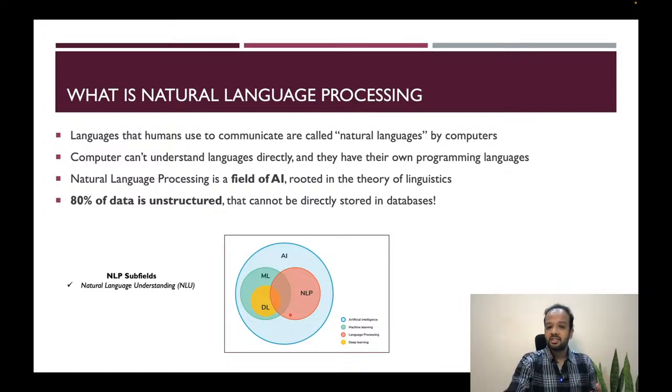Like we saw in the previous slide, we talked about ChatGPT. That is the field of natural language generation. It has understood the text, it has understood language as we know it, and it is able to generate natural language as well. So there are two main subfields. One is natural language understanding, and the second one is called natural language generation.